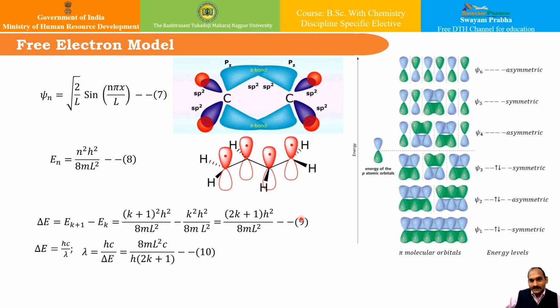There is nothing new in it. And of course, from this, the longest wavelength transition is given by delta E equal to hc upon lambda, and therefore lambda can be found out using this expression. Now applying this to the hexatriene problem and inserting the various quantities, we obtain that the wavelength lambda comes out to be 452 nanometers, whereas the observed value is 258 nanometers.